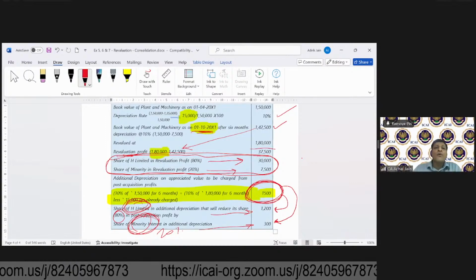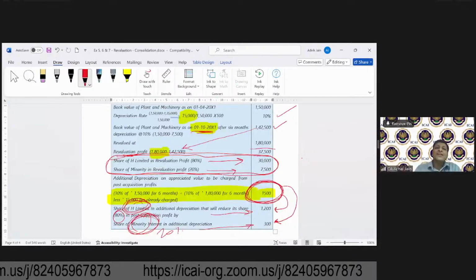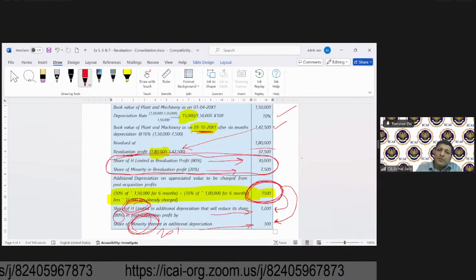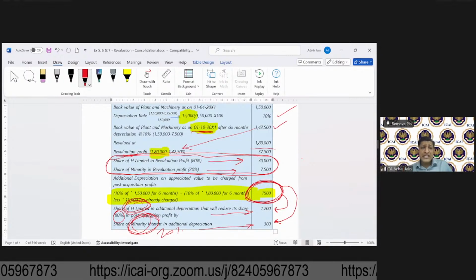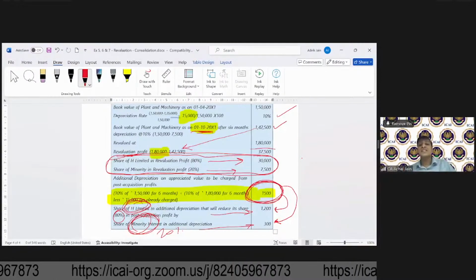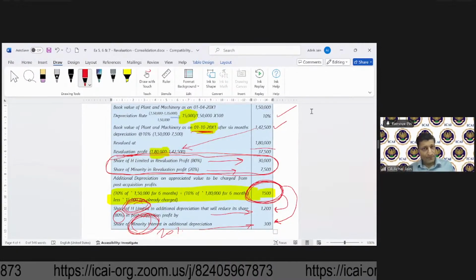As we move forward, we'll be looking at detailed illustrations wherein we'll incorporate all of these adjustments. Currently we are just discussing small steps as to what adjustments you are going to see in case of consolidation. Eventually when we prepare the balance sheet and P&L, we'll move all of those adjustments, and therein you will get absolute clarity as to how these amounts are going to impact all of these items. We'll also be solving goodwill, and we'll also be computing capital reserve. All of those aspects we will cover.